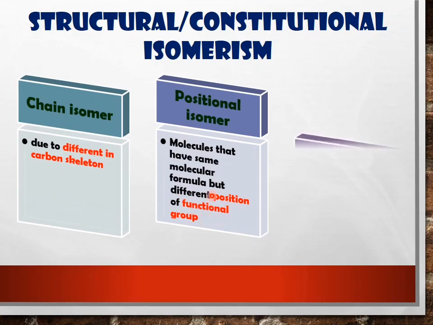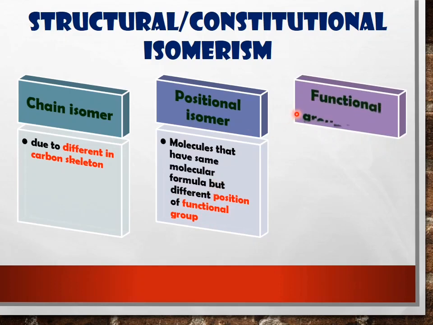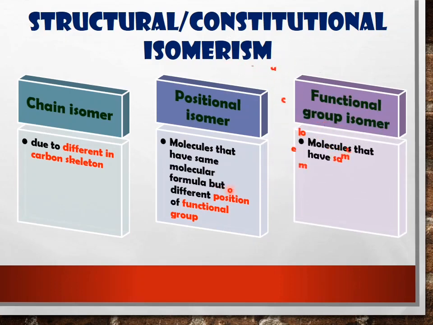And the third one, we have functional group isomer. For functional group isomer, the molecules have the same molecular formula, see, same molecular formula but different functional group, meaning from one functional group changed to another functional group. So later, I will discuss more about these three types of structural isomerism.